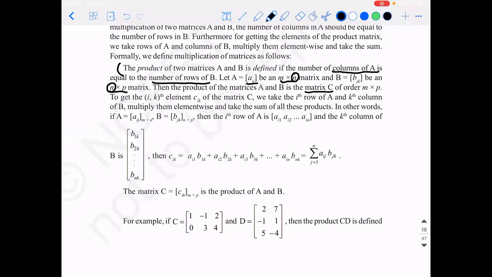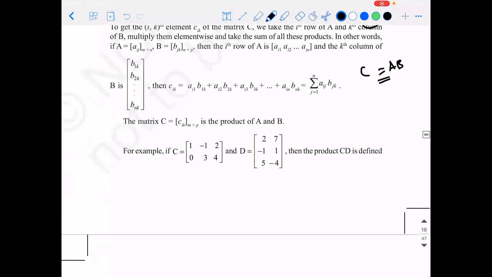Like when you add or subtract two matrices you get a matrix, similarly when you multiply, you get a matrix. If I call it C, the product of A and B, that C matrix will have the number of rows from the first matrix and the number of columns from the second matrix. It will have an order of m by p.